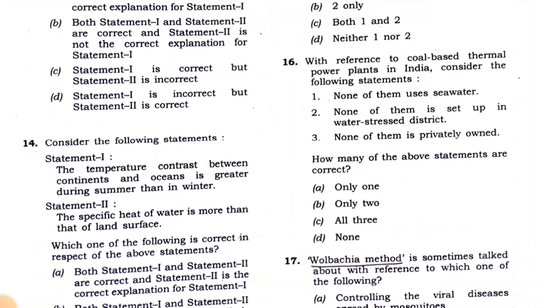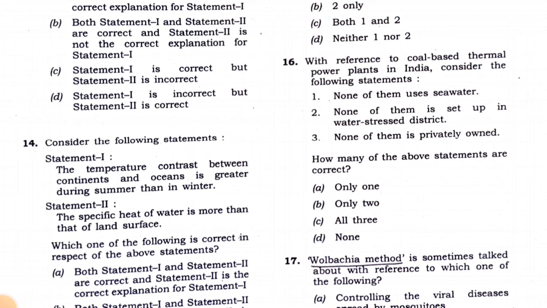Then the 16th question, with reference to the coal based thermal power plants in India, consider the following statements. None of them use seawater. None of them is set up in water stressed district. None of them is privately owned. So you can look here, UPSC has given some extreme statements here. You can see the third statement, that none of them is privately owned.